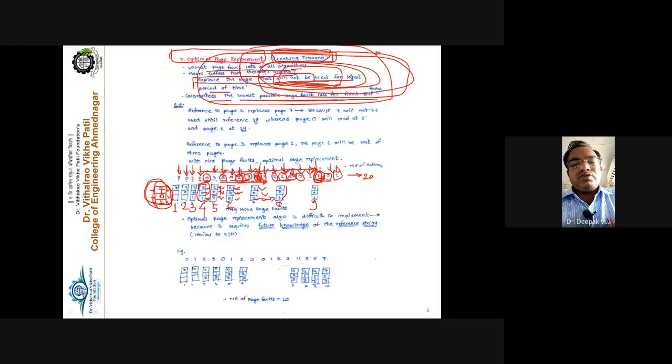1, no question about the page fault, right? And this is the way the optimal page replacement algorithm works. So the total number of page faults is 9. See the difference: in the earlier case, in FIFO, how many page faults were there? The total number of page faults was 15, but this algorithm gives us only 9. The logic you have to remember is that you have to look in the forward direction.